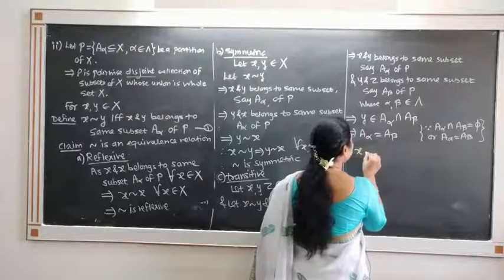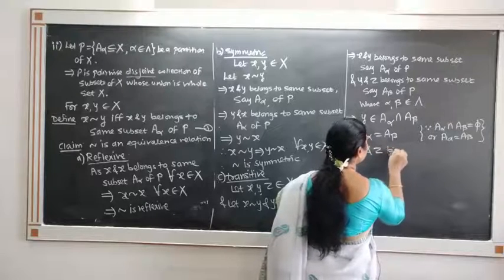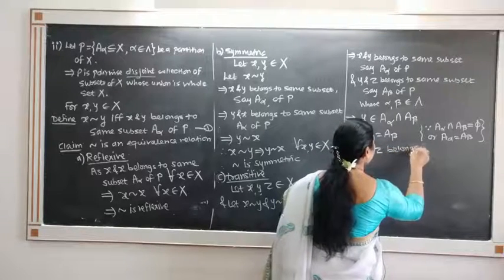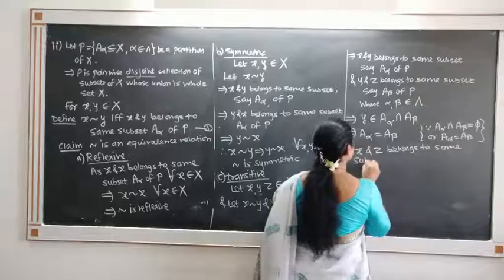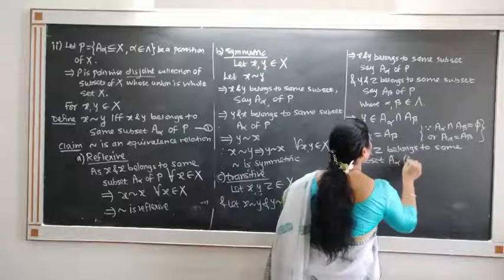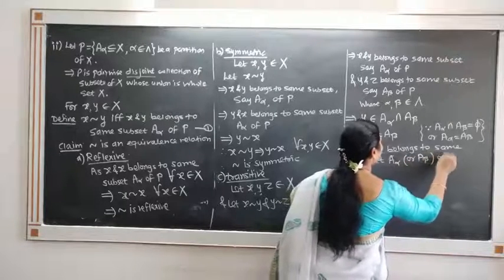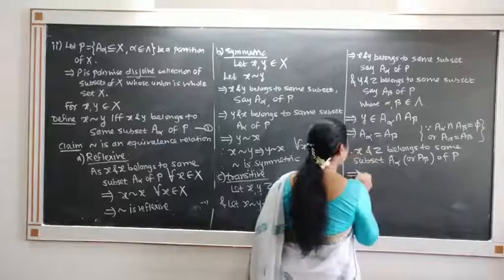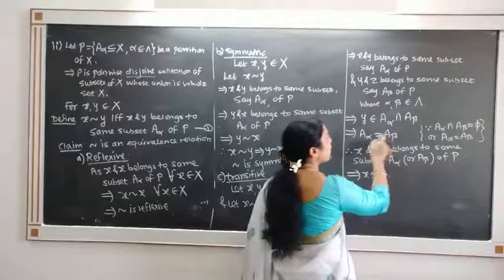Therefore, x and z belong to the same subset A alpha, that is the same as A beta of P, which implies that x is related to z, because A alpha and A beta are the same.